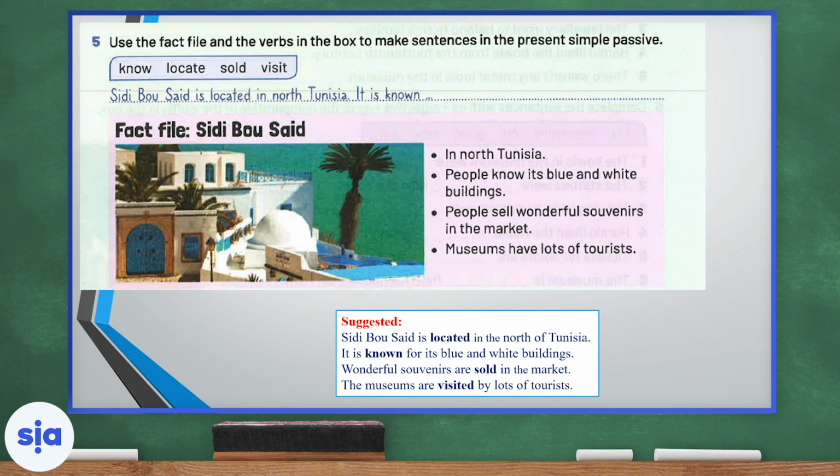Here, we're not focusing on the doer of the action, we're focusing more on the action itself. And of course, we read the object in the beginning of the sentence or the receiver of the action.